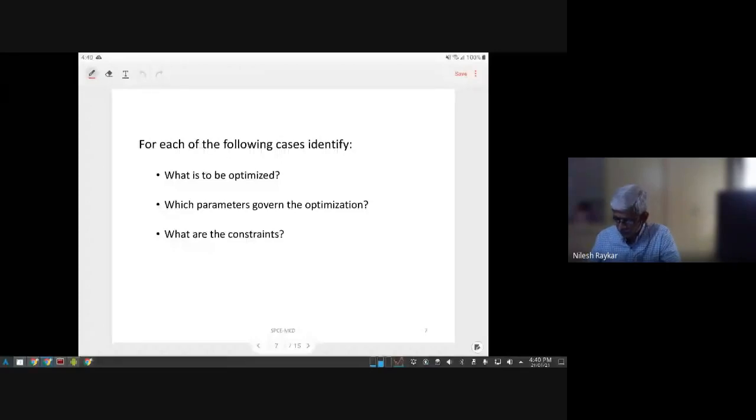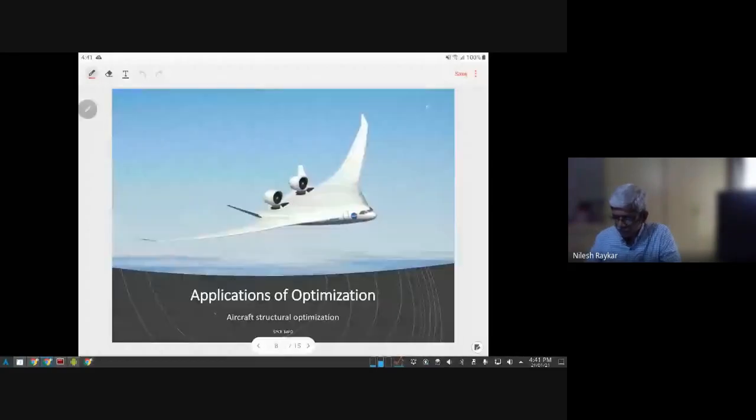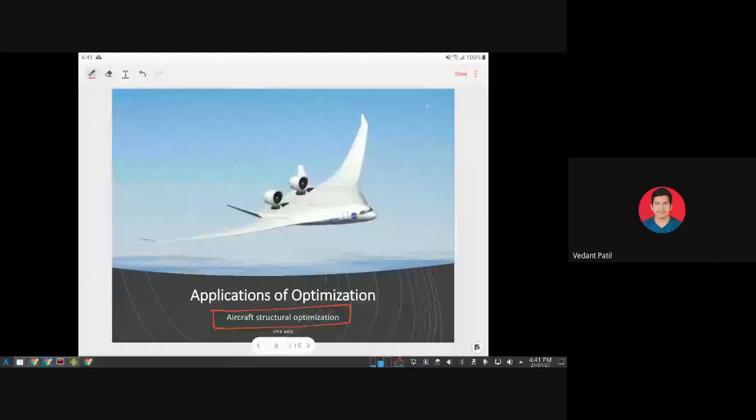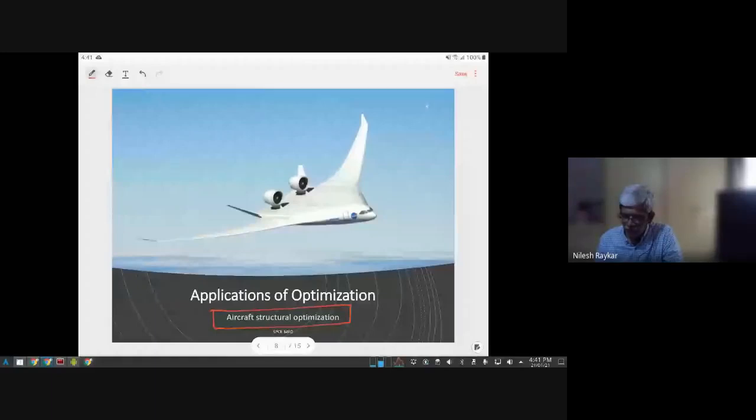Okay, so here we are talking about aircraft structural optimization. So what could be the objective? Aircraft can be optimized for fuel and many other things, but here we are talking about its structural optimization. Less stress on the wings and similar structural optimizations. Lesser weight. Okay. So what would be the design vector?